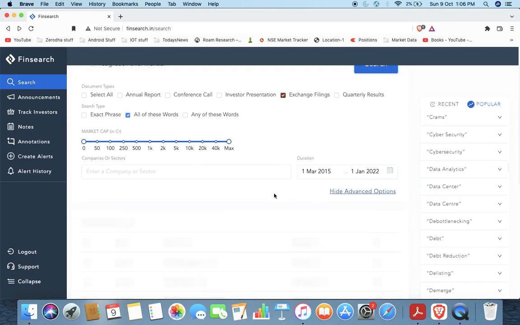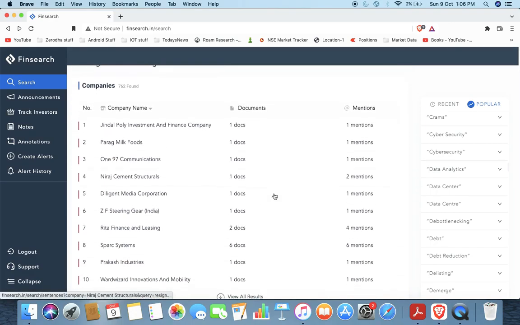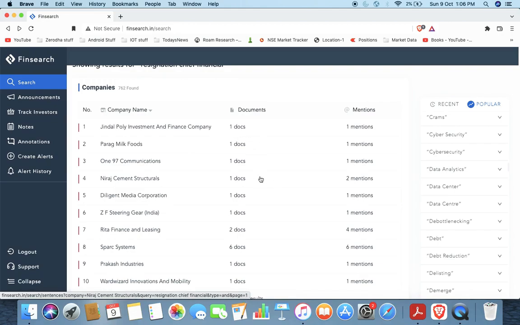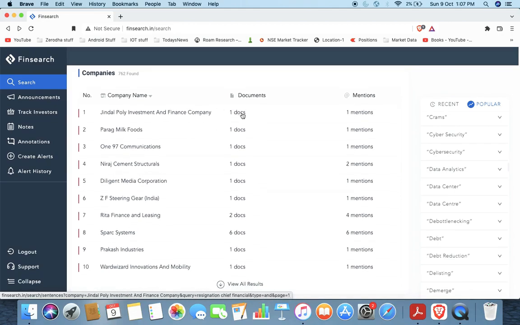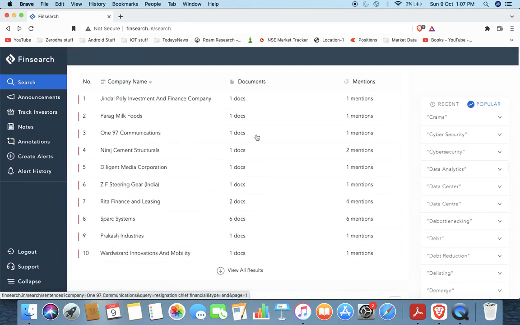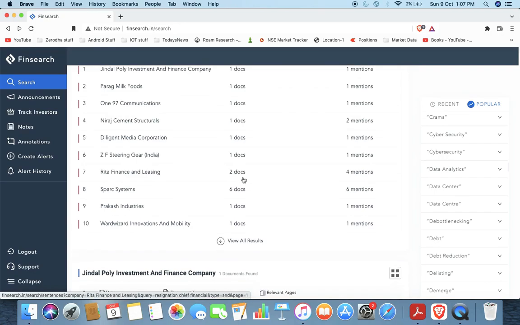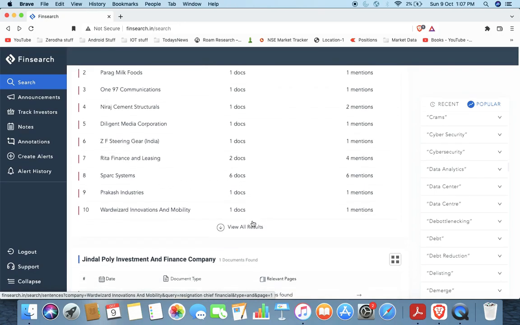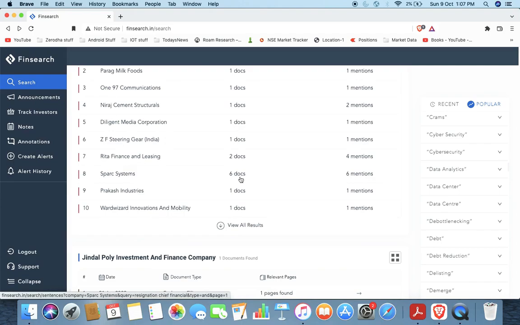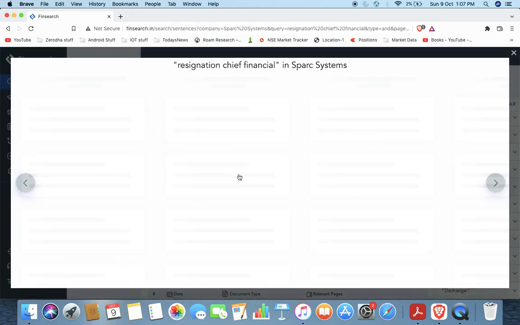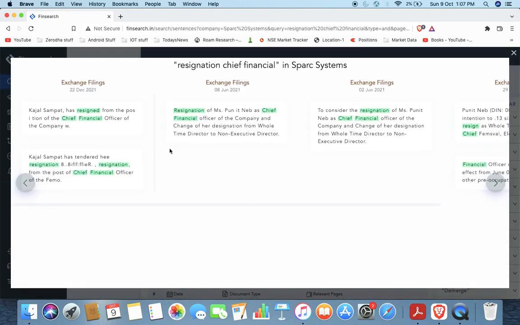Like the last 7 years, yeah, there are companies, and this search will show you the company name and documents, like how many documents they found. Paytm has one document, then there is Aretha Finance. I don't know what this company does. Two documents. Spark System, six documents. So you want to select it and see it, if you're interested in this company, what they're talking about, the resignation of the chief financial officer.